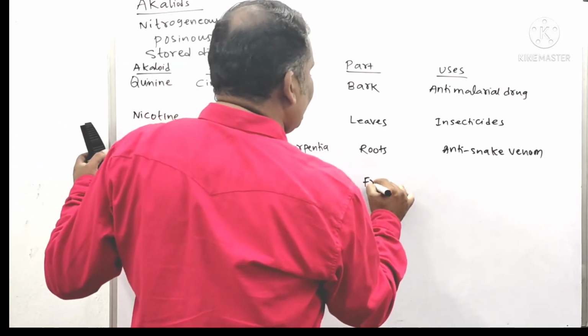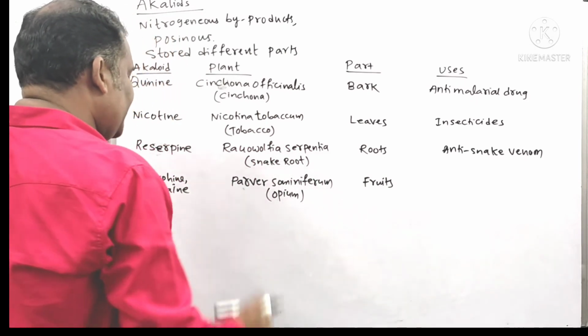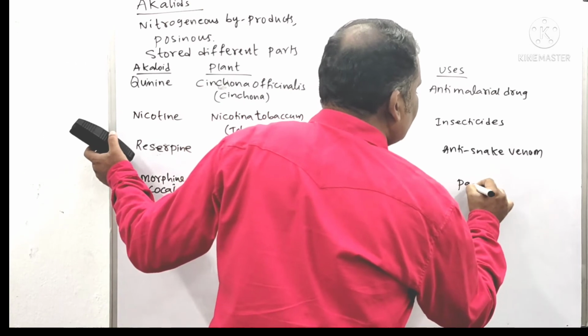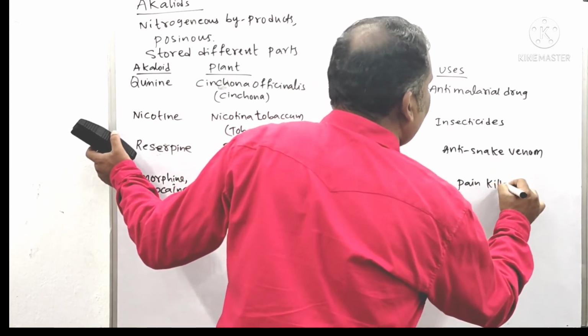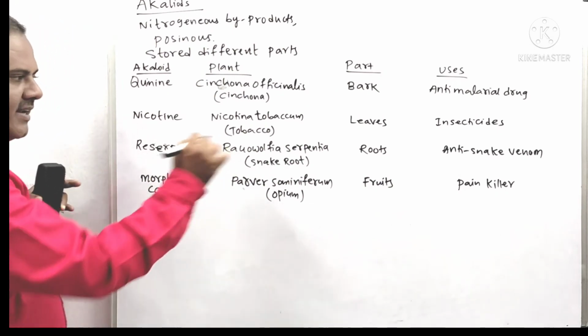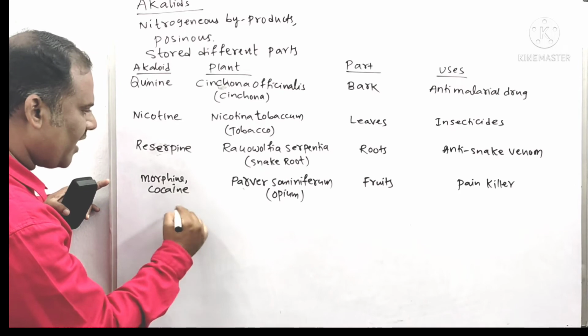It is obtained from the fruits. This morphine or cocaine acts as a painkiller. It is useful in the preparation of painkiller tablets.